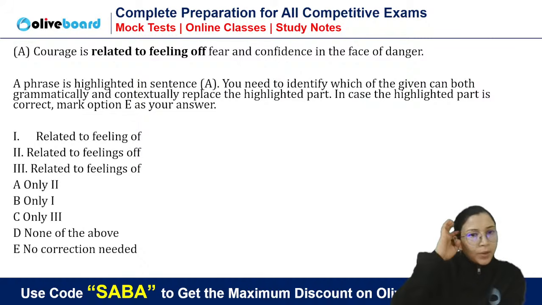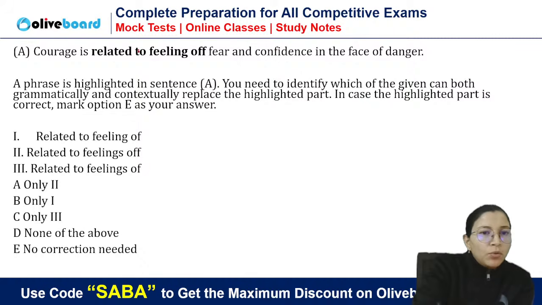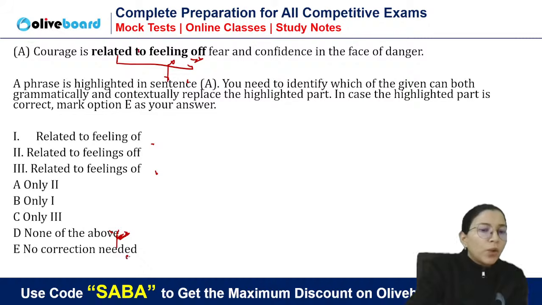C, B, C, B. First of all, tell me, can we use NCR? None of the above you will use when this is also wrong and all the three options are also wrong. Suppose you feel that two, three options can fit, then you will go for none of the above. If this is right, then you will go for no correction required. So "off" is a blunder here, so we will eliminate this. "Off" is a blunder here also, we will eliminate this also.